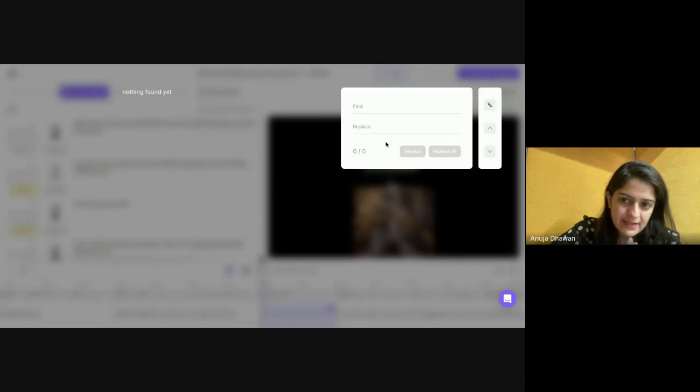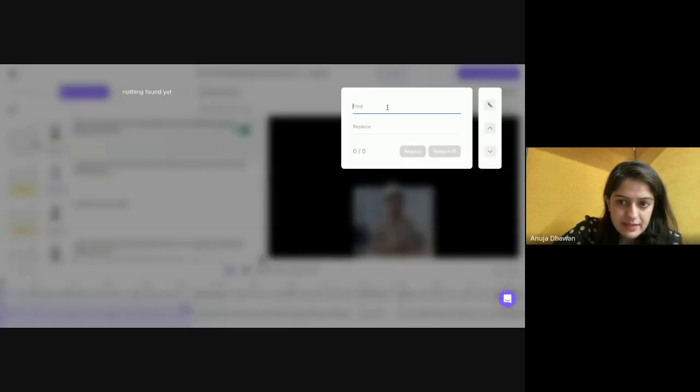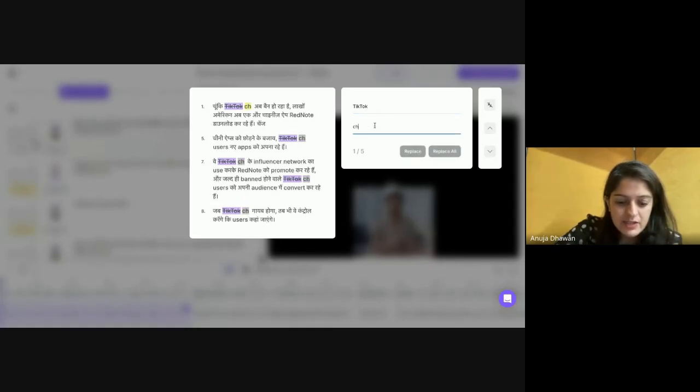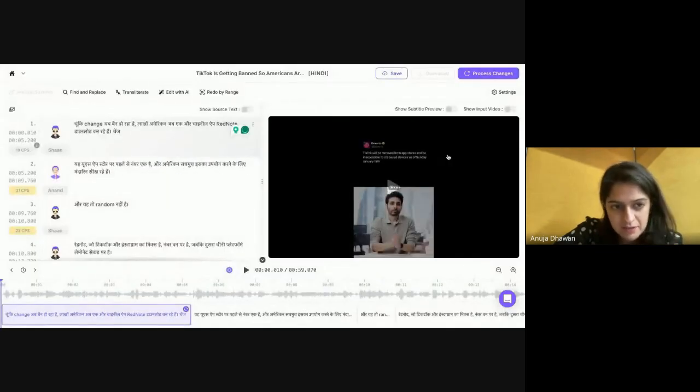Same with find and replace, for any specific word that you want to find within the script. If I want to find and replace this, then find. So wherever this is coming in my whole script, that will come here, and I can change it to whatever I want. And if I say replace, then it will only replace whatever is selected. If I say replace all, then it will be replaced across the script, as we can see that this has been changed. Again, this is so that if there is a noun, if there is one common mistake that you are seeing, that can be implemented all together across the script.